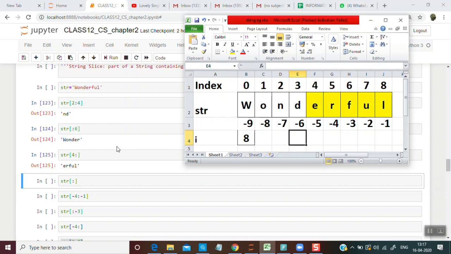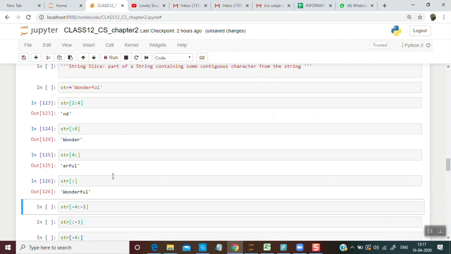This way we derive it in our notebooks with pen and paper. If I don't mention any number and only the colon is written, that means the string is taken from start till end. Even these numbers are included, so the output will be wonderful.